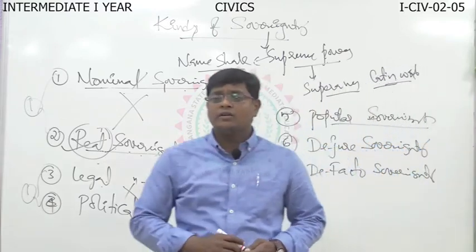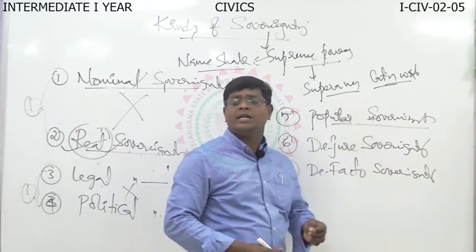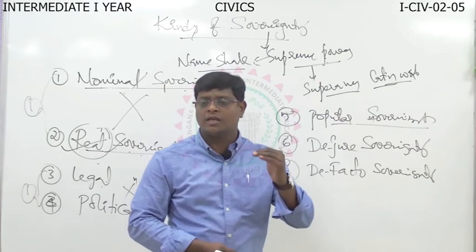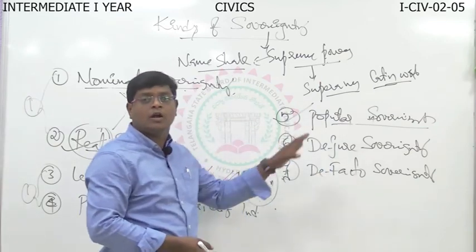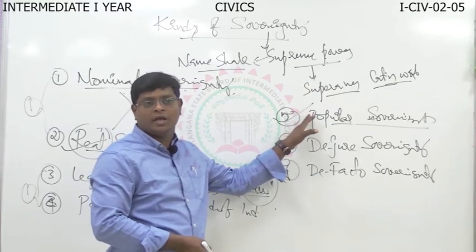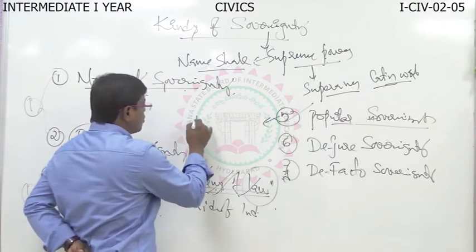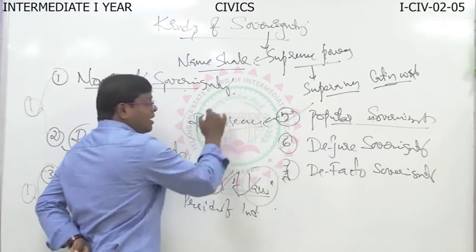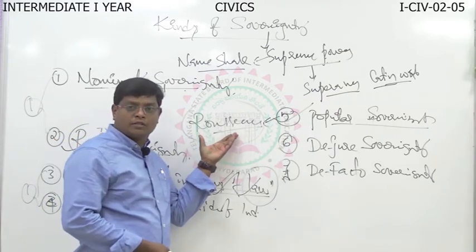According to popular sovereignty, the sovereignty power is vested with the people. The sovereignty power enjoyed by the people is called popular sovereignty. You know very well, Rousseau was the contractualist, one of the famous political philosophers.